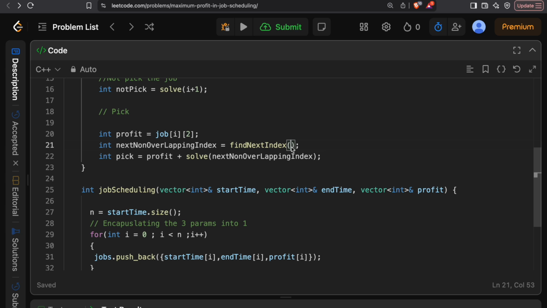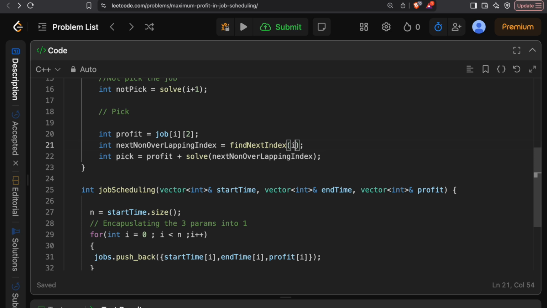The end time of the current index should be less than or equal to the start time of the next job. So the start time of the next job should be greater than or equal to the current job's ending time. So I will pass that first, and the current index in which we are right now.